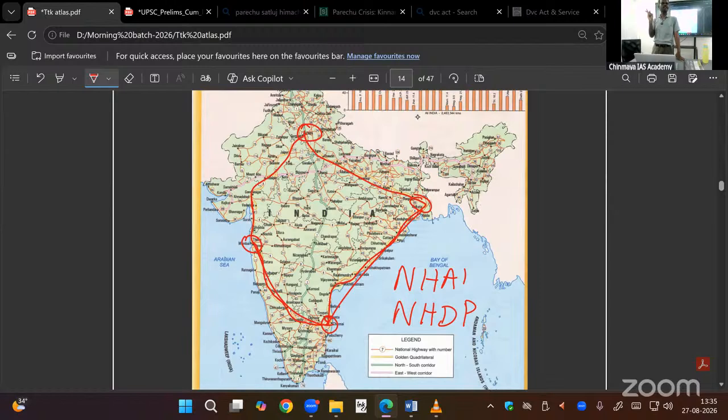All other port trusts, Chennai, Kochi, Mumbai, Visakhapatnam, every port trust comes under the shipping ministry, the public sector. But Ennore Kamarajar port is the only corporate major port. Take this down now: Ennore Kamarajar port is the only corporate major port.